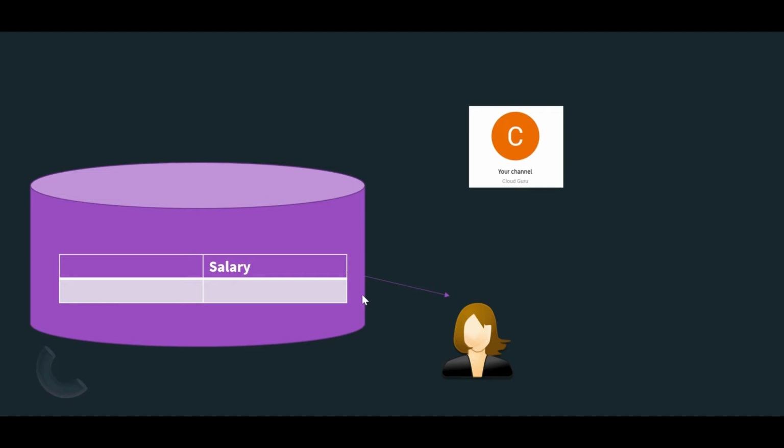Second, I don't even know that somebody is accessing my salary. Third, if this person is really corrupt, he can take a dump of it, put it in an Excel sheet and misuse that data. We don't want any such scenarios to happen.